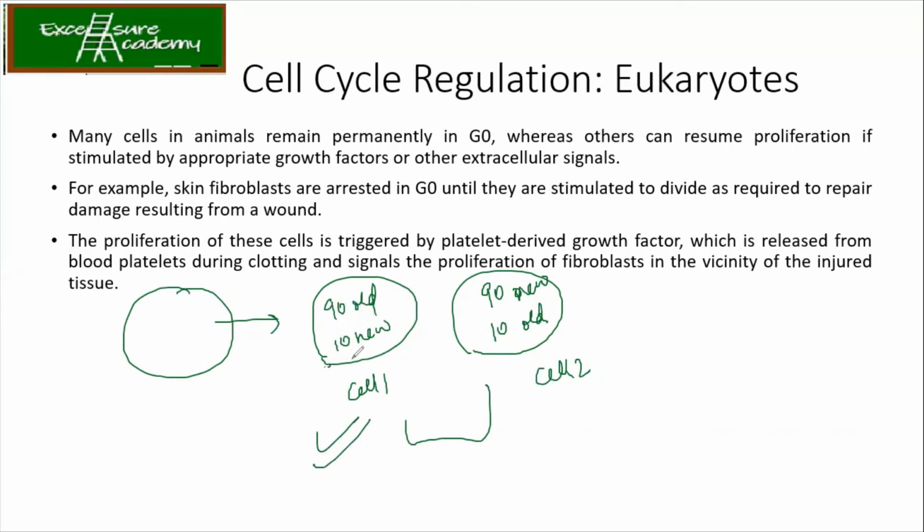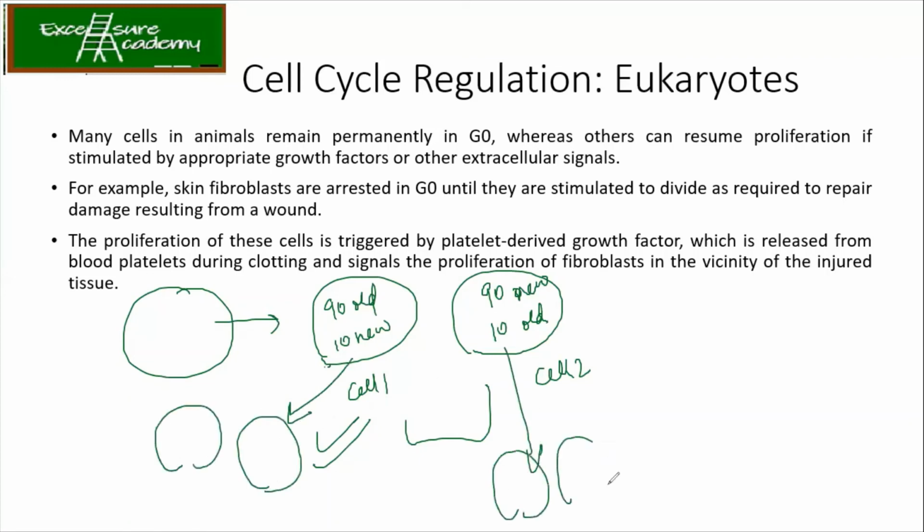So we know that this is again going to divide. This is again going to divide, right? So after division, again, this particular cell is going to have 90% of the old ones only. वो old इतना इकट्ठा होता रहता है over a period of time.